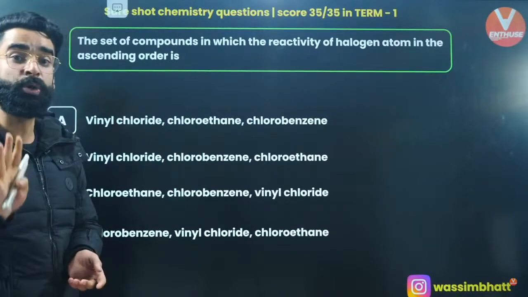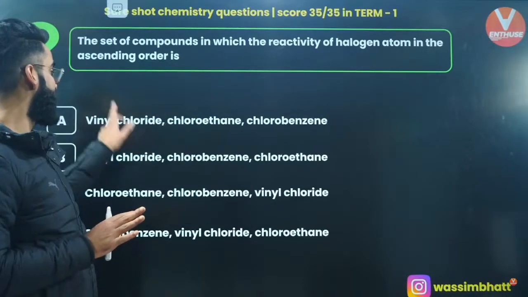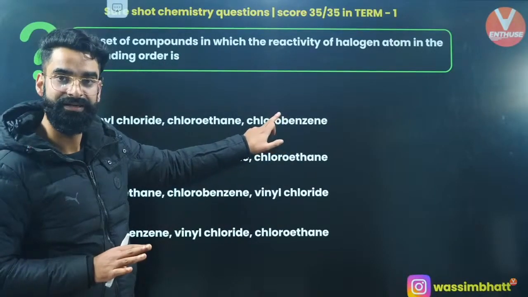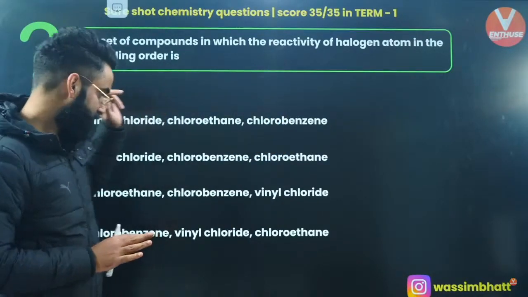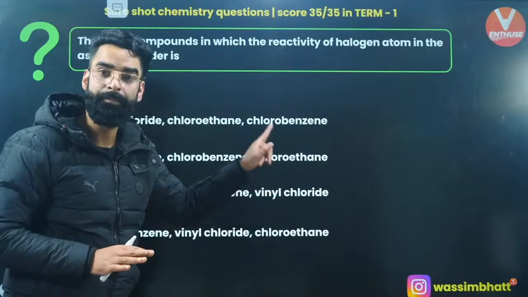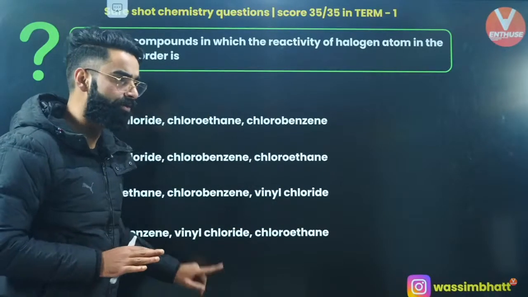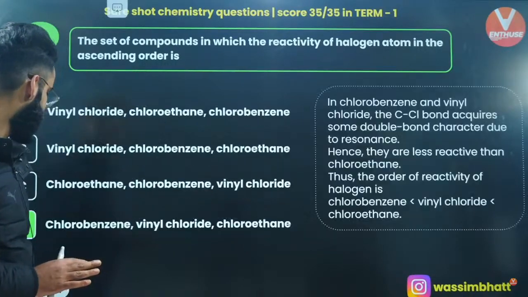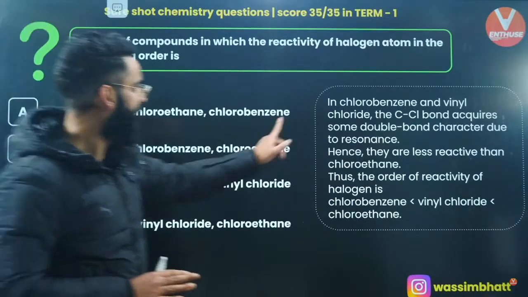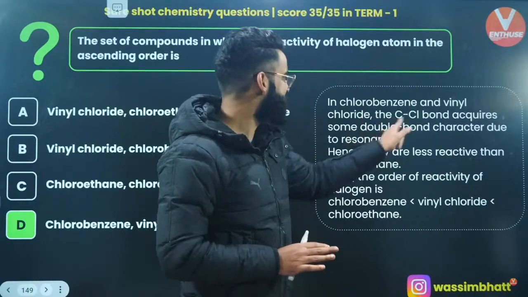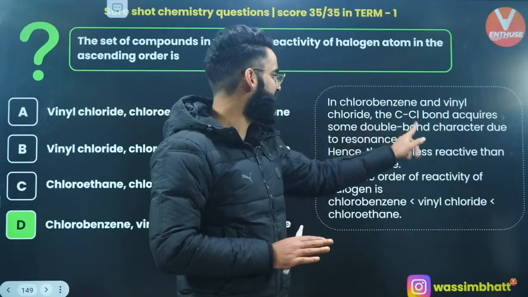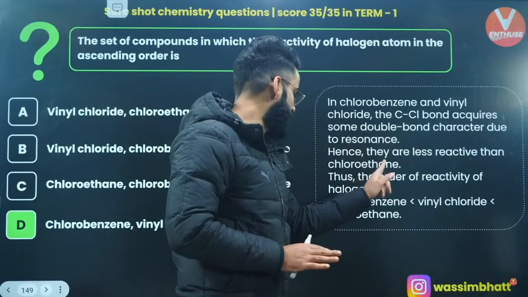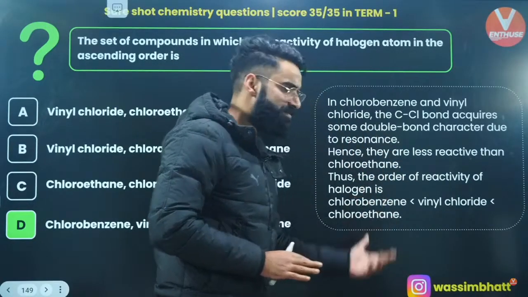So the more reactive chlorine will be in chloroethane, followed by vinyl chloride, followed by chlorobenzene, right? So chloroethane will have the maximum reactive chlorine. So option D is the one which is correct. In chlorobenzene and vinyl chloride, the C-Cl bond acquires some double bond character due to resonance. Hence, they are less reactive than chloroethane. Thus, the order of reactivity of halogens becomes this.